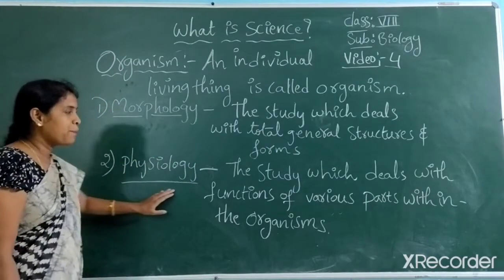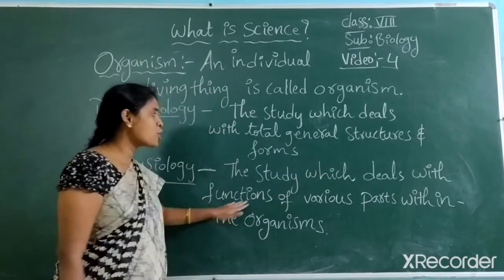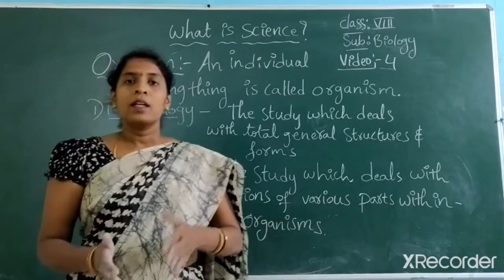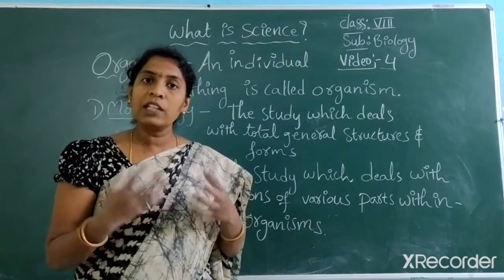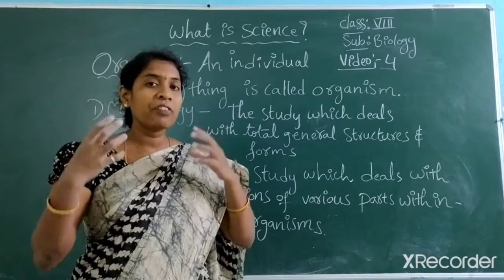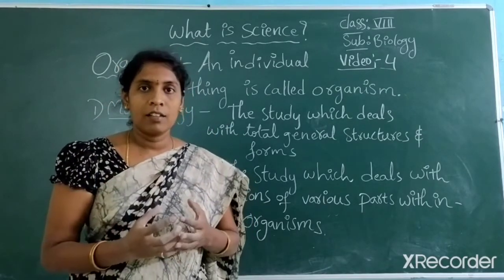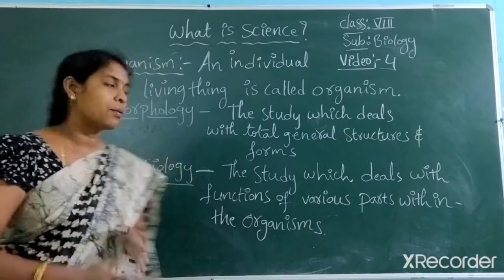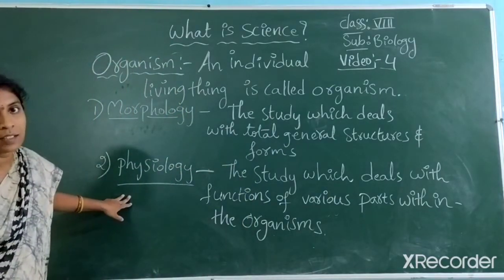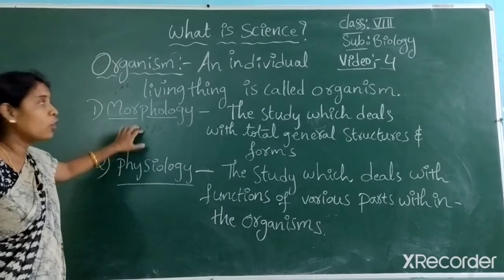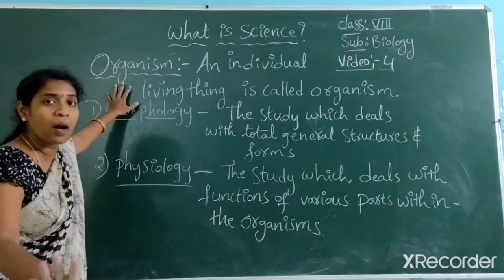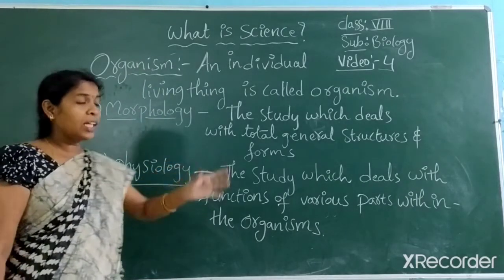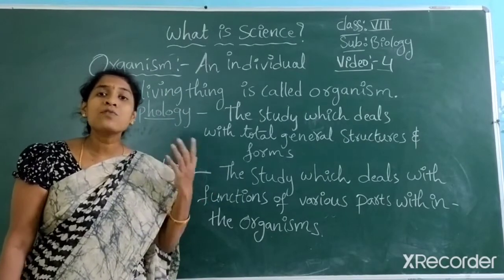Then physiology is the study which deals with the functions of various parts within organisms. Here, an organism is made up of different organ systems. How the different organ systems are working and functioning, studying the complete functioning of an organism, takes place in physiology. In morphology we study how an organism is formed and what its structure is. In physiology we study each and every part of the body and how it is working.